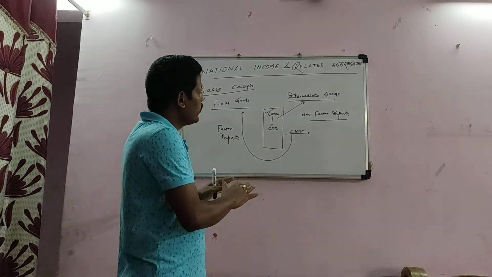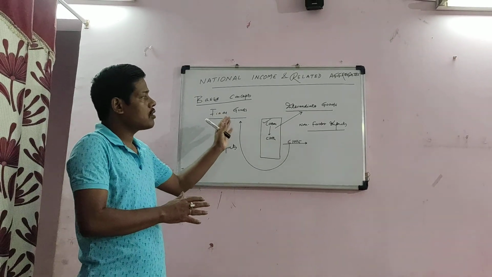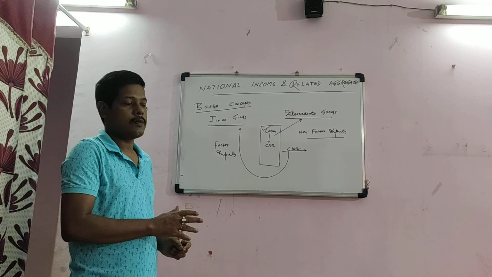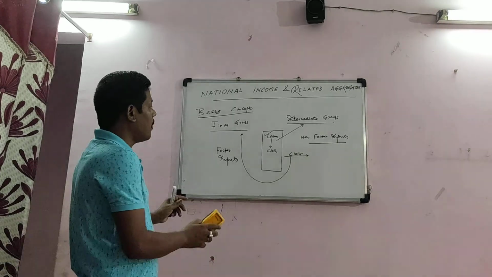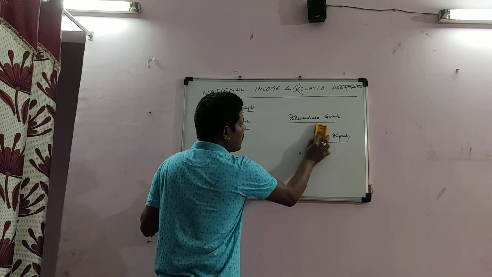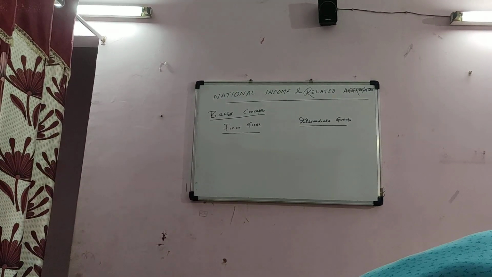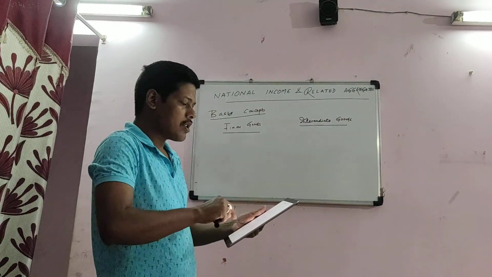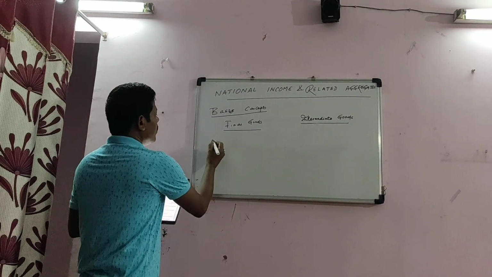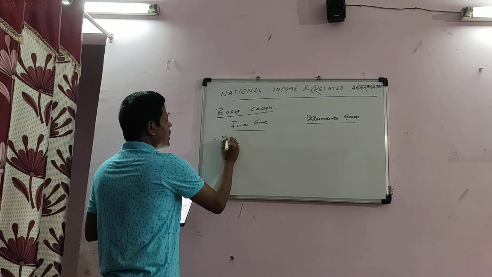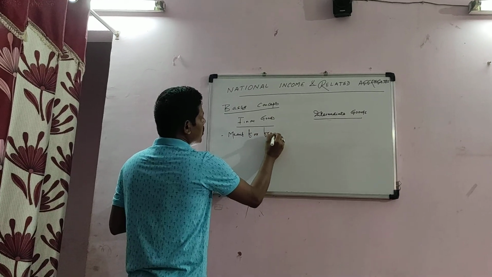I think now you might be clear about the concepts of final goods and intermediate goods. Now let us discuss some of the features of these final goods and intermediate goods. You see, the features are that final goods are meant for final consumption or investment.